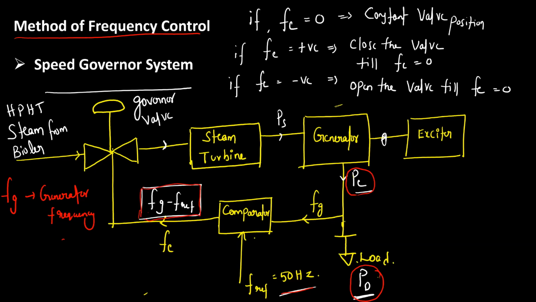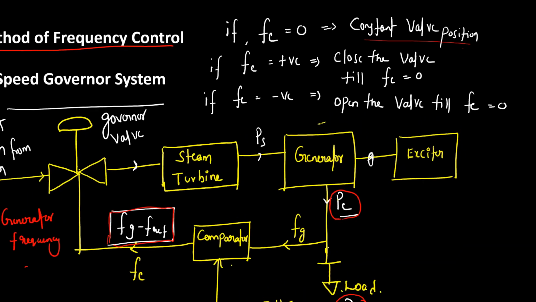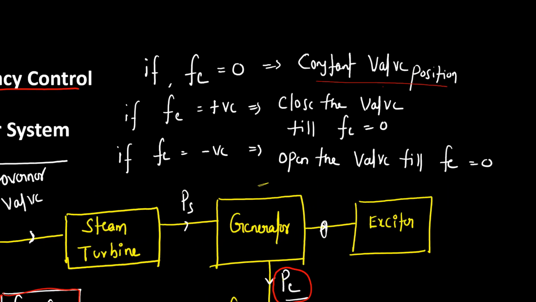This error frequency is fed to some control system. If Fe is 0, the error is 0, so don't change the governor valve position. Keep it as it is. Suppose Fe is positive, meaning the generator frequency is greater than the reference frequency.